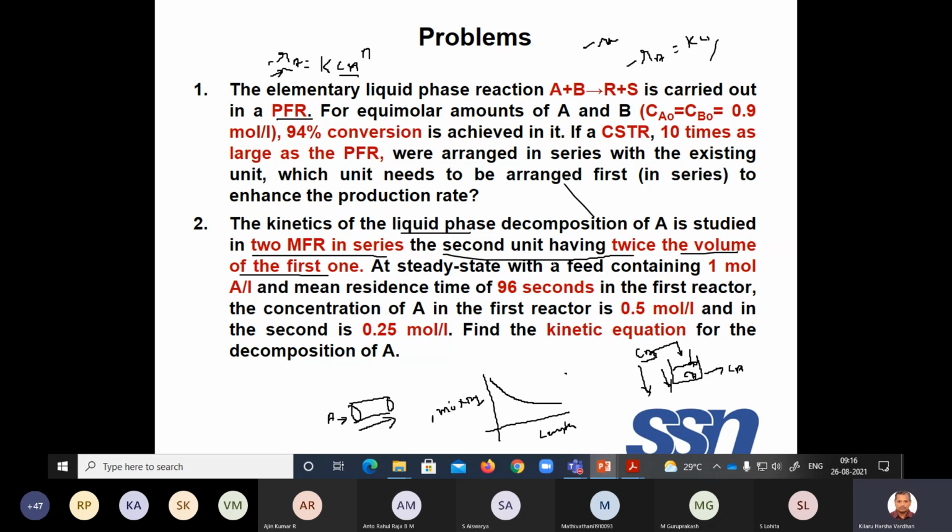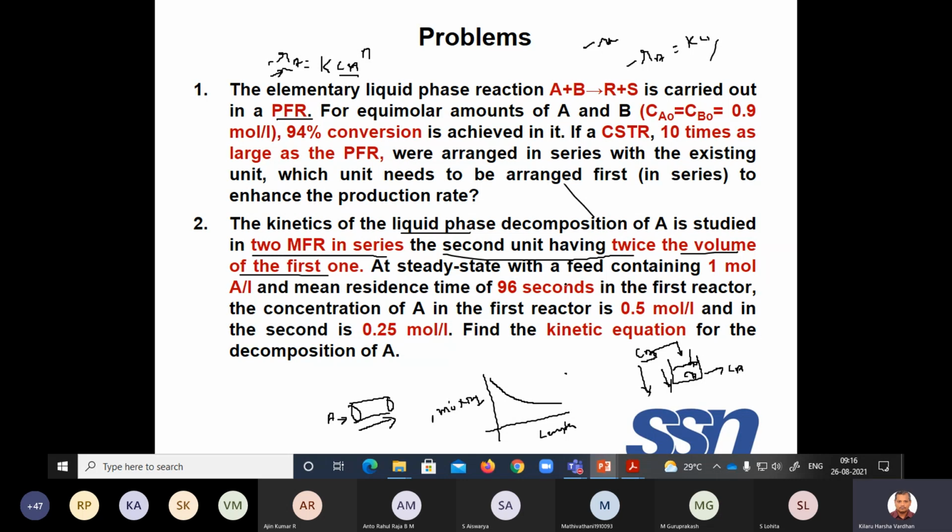So out of the two reactors, small reactor and big reactor, definitely your CA will be higher in the small reactor than the big reactor, because in the big reactor, your tau also will be more, the time it is spending inside the reactor. The more time it spends inside the reactor, especially a CSTR, the more mixing will happen. Therefore, your concentration becomes uniform. So you won't have much of the conversion at all.